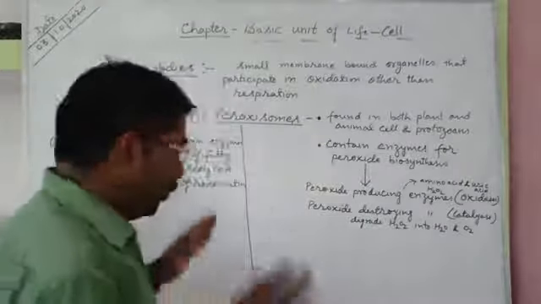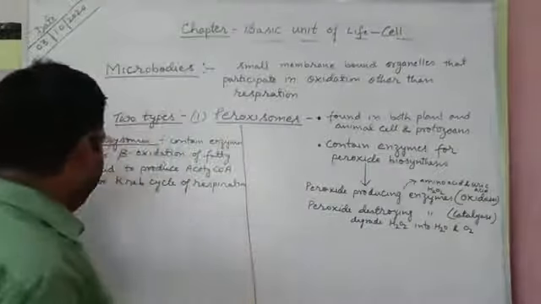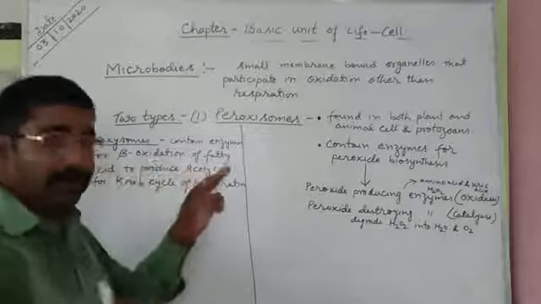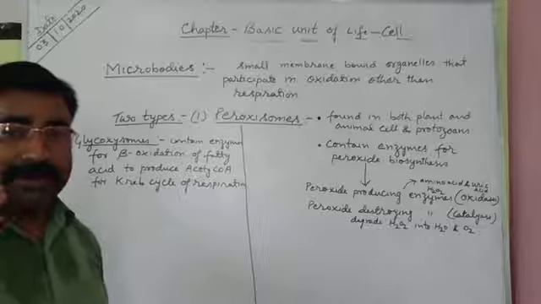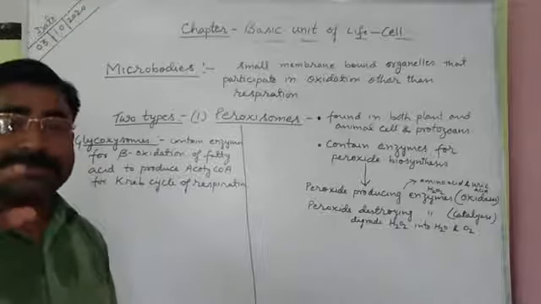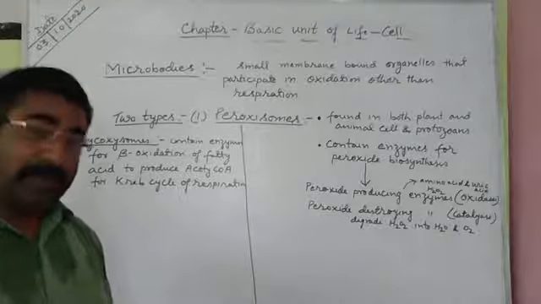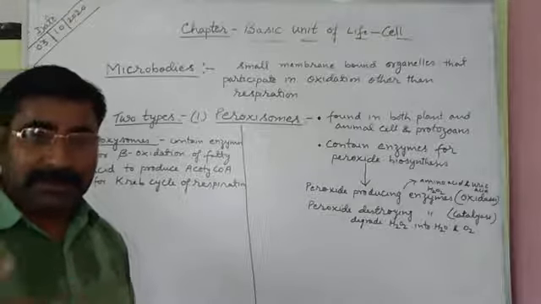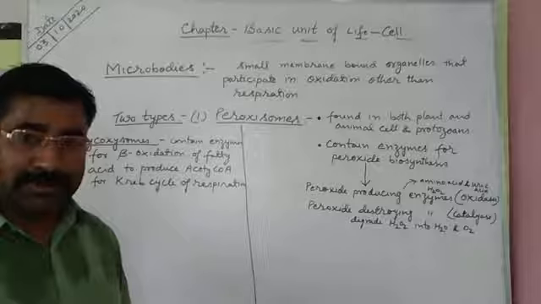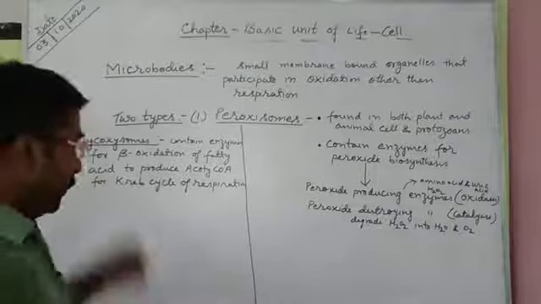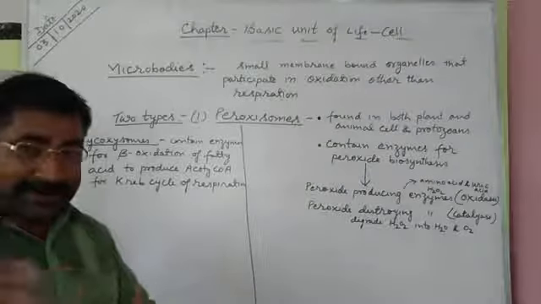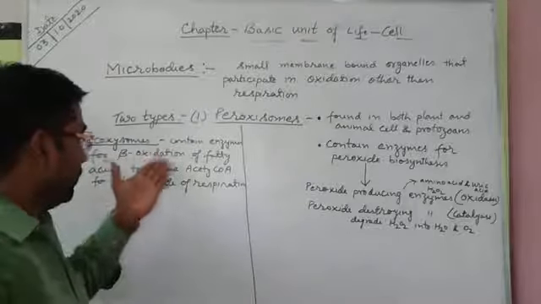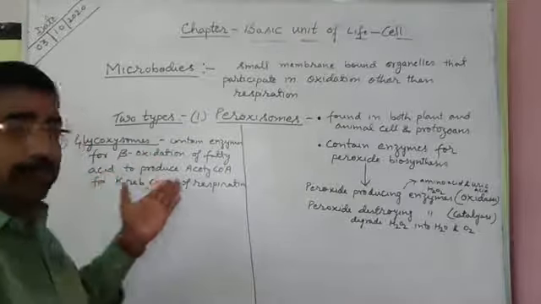Here you only need to know that glyoxysomes contain enzymes for beta oxidation of fatty acid. Fatty acids are building blocks of fats and lipids. When we eat fats and lipids, they are digested and converted into fatty acid.